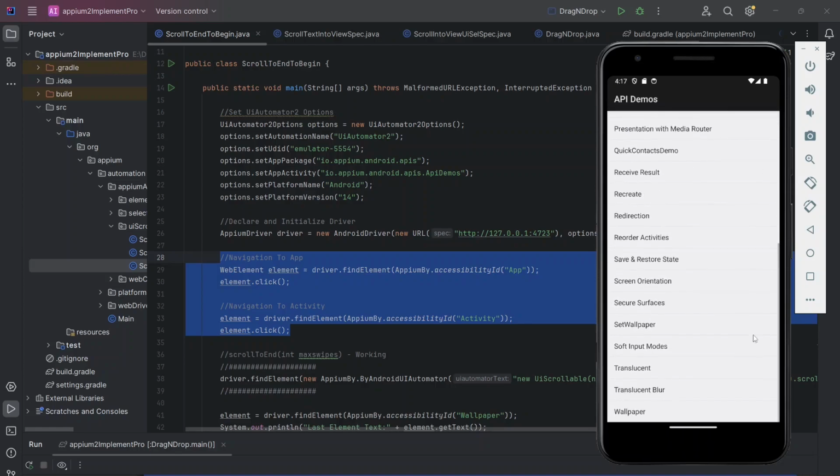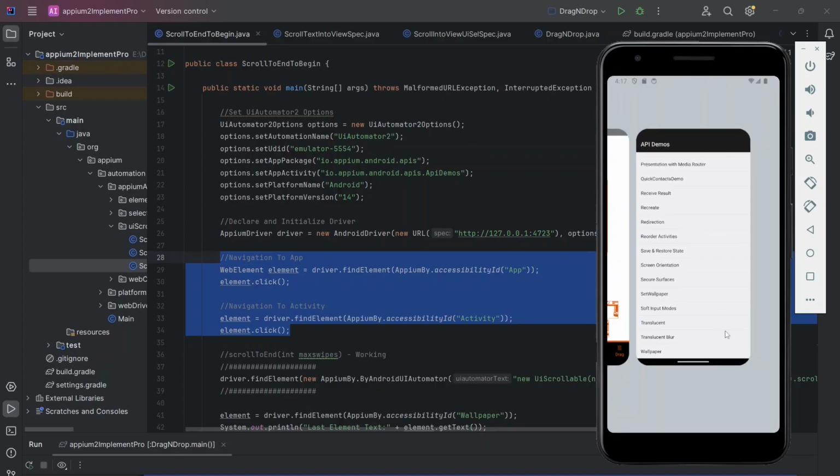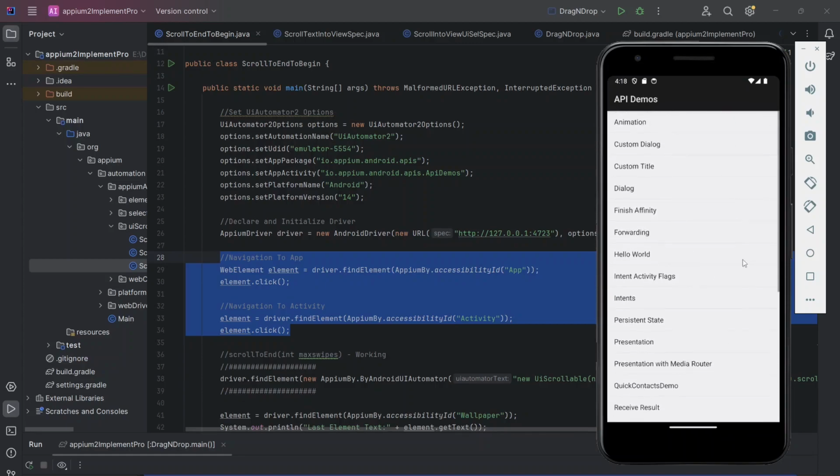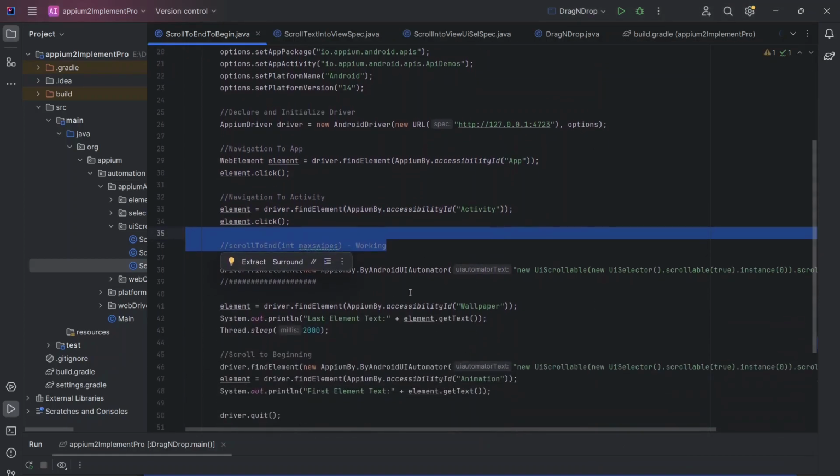I have to go to the end of the screen, where there are n number of elements, and get this particular value. And again, I have to move back to the top and get the animation text. That's the small requirement I have chosen, and I put the lines here, the methods.